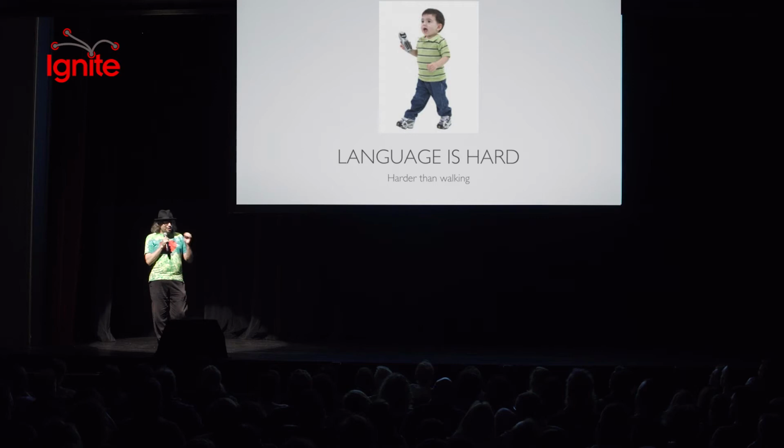Here's the thing. The hardest part of a chatbot is language itself. Language is incredibly hard. It takes us 2 years as a human to learn it. It only takes about a year to learn to walk. It's a really, really hard problem to solve. The really interesting part is that we've gotten really good in the last few years at doing that in the AI community. We've been battling this for decades, and in the last few years, we've gotten pretty decent at it.